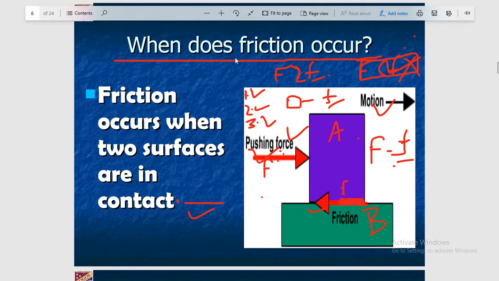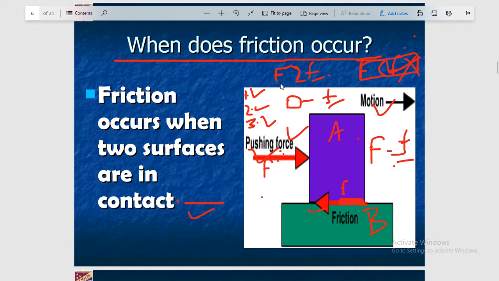Okay, so this is the discussion. This is a very important discussion about friction, and I hope you understand the concept of when friction works and when friction does not work. There is one more important point: there may be friction even if an object is at rest on the surface of another, for the case when a pushing force is working on object A but object A is at rest.